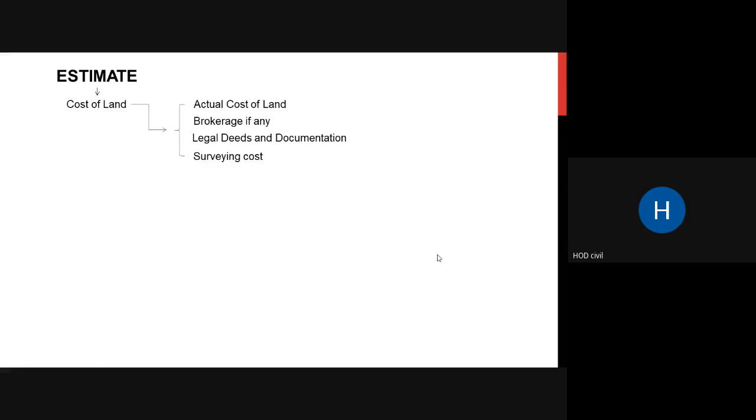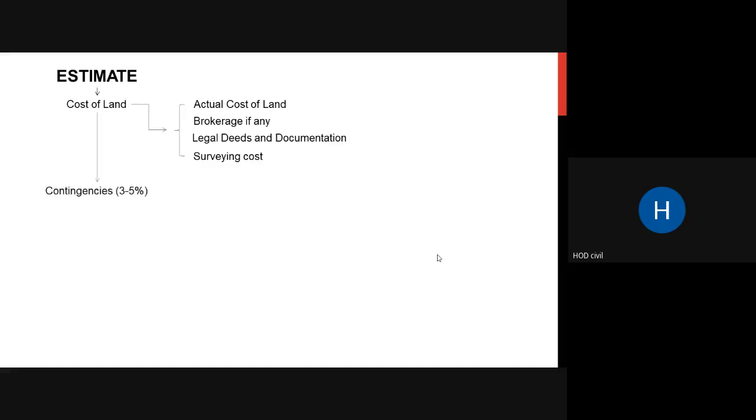Then there is always a surveying cost. Surveying cost is not included in the construction part. It is the surveying cost of your land. What is the area of your land? You have to survey and exactly mark your borders. So that surveying cost is included in your cost of land. Remember, in your cost of land, these 4 things are included: actual cost of land, brokerage charges if any, legal deeds and documentation cost, and surveying cost.